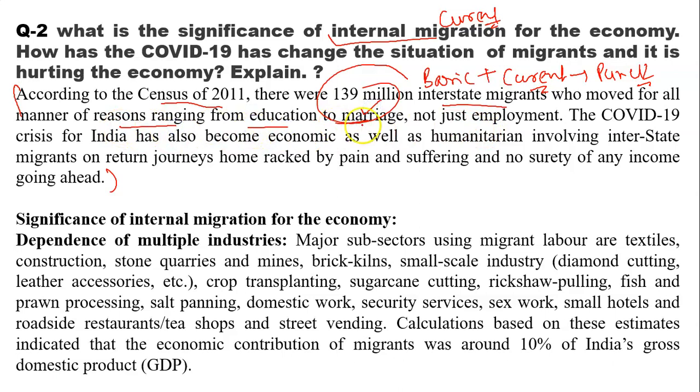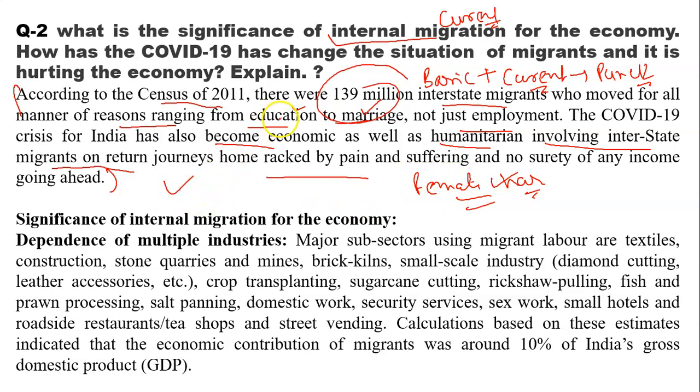Marriage is the main reason behind migration because a female has to move to her counterpart's home after marriage. So this is the main reason behind migration in India. So there are various reasons: education, marriage and employment. Under the COVID-19 situation, the COVID-19 crisis for India has also become economic as well as humanitarian, involving interstate migrants on a return journey home led by pain and suffering and no surety of any income going ahead.